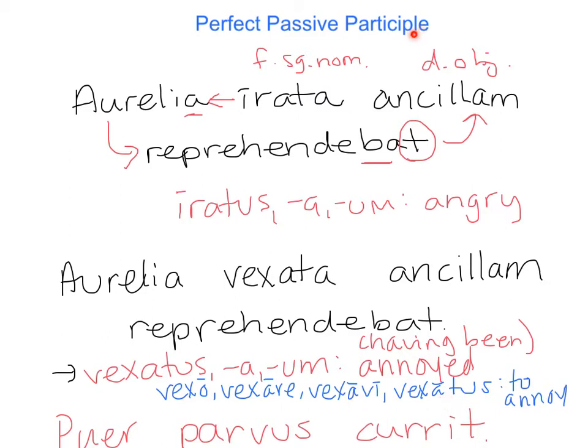A participle is a verbal adjective. That means this is an adjective that comes from a verb. So when I look at our sample sentence, Aurelia was blaming the slave woman, and I want to describe Aurelia, I'm describing her with an adjective that means she has undergone this action. She's undergone the process of being annealed, being annoyed. So Aurelia, annoyed, or Aurelia having been annoyed, was blaming the slave woman.